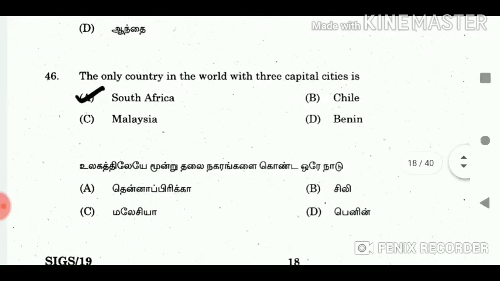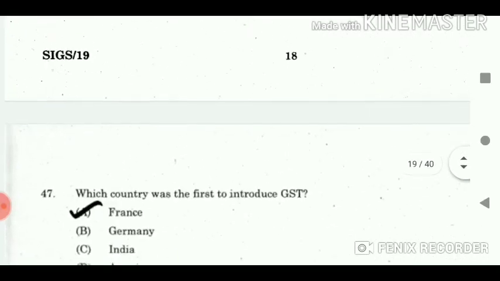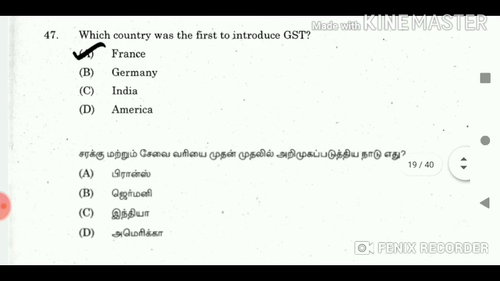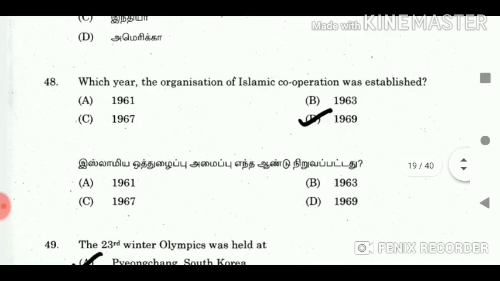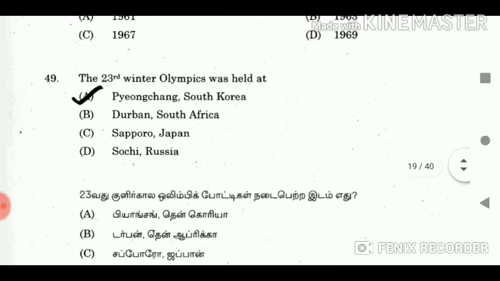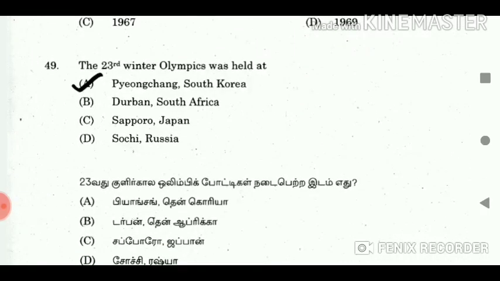46. The only country in the world with three capital cities is? Answer South Africa. 47. Which country was the first to introduce GST? Answer France. 48. In which year was the Organization of Islamic Cooperation established? Answer 1969. 49. The 23rd Winter Olympics was held at?